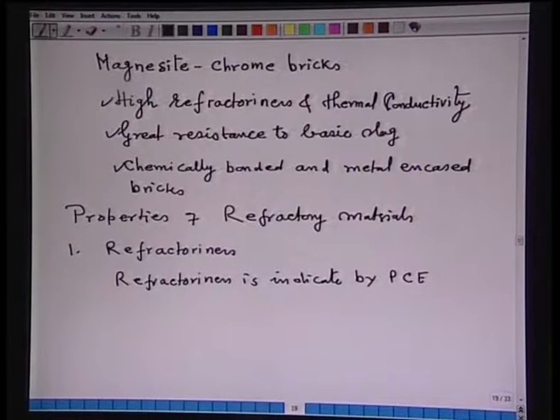Now, this pyrometric cone equivalent number should be greater than the application temperature. When the refractory is under an external load, then its refractoriness will be somewhat different than refractoriness itself. So, another important property is refractoriness under load.